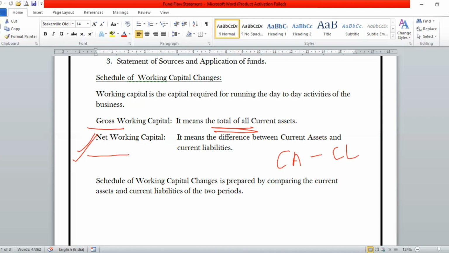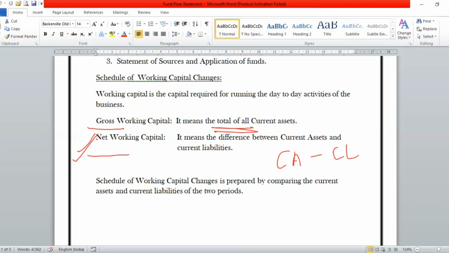And in normal business, only the net working capital concept is used. The concept of gross working capital is only in the form of books and is not applied anywhere in businesses in a practical form.